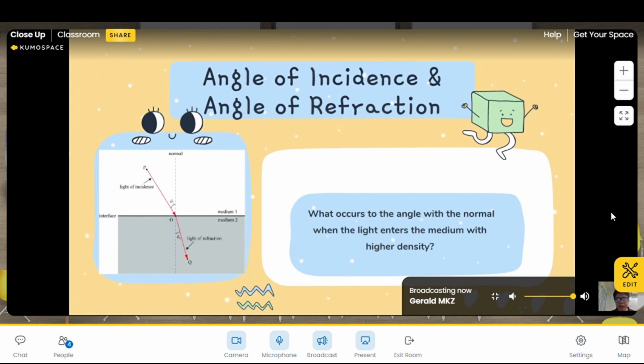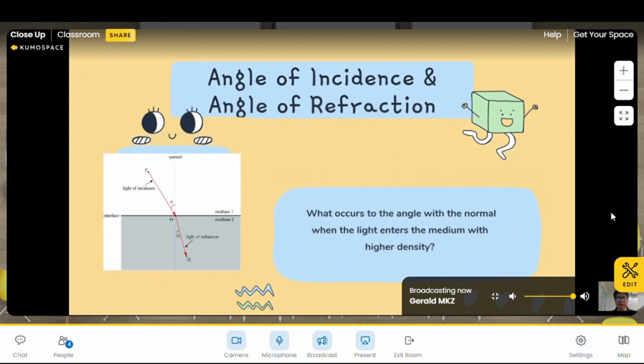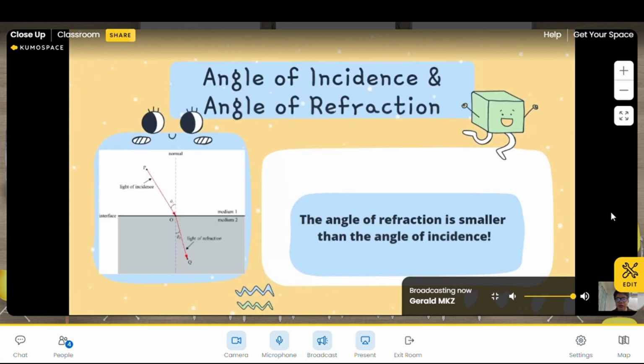So Joanne, can you explain to me what happens and how can you compare the two angles? I think the angle of incidence is larger than the angle of refraction. Yes, correct. So if we go to the next slide, the angle of refraction is smaller than the angle of incidence, or in the way that Joanne phrased it, the angle of incidence is larger than the angle of refraction.